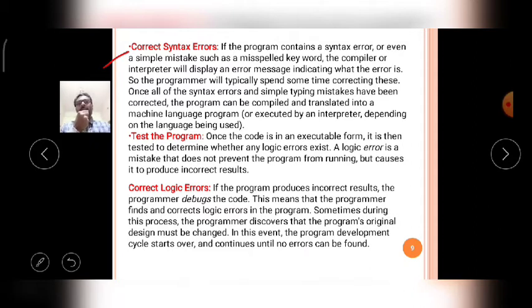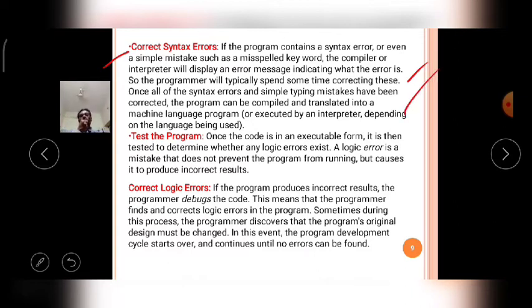Then the programmer will typically spend some time to correct these mistakes. Once all the syntax errors are corrected, the program can be compiled and translated into machine level code with the help of a compiler or interpreter.